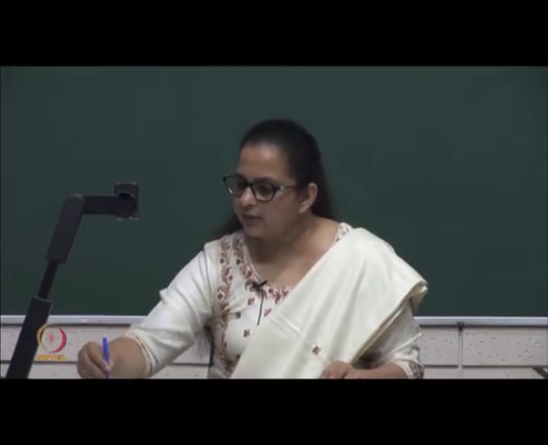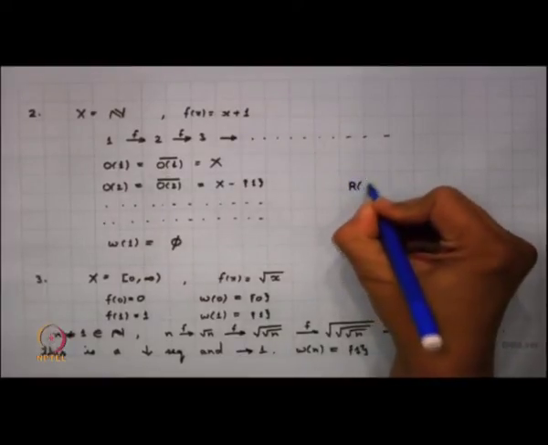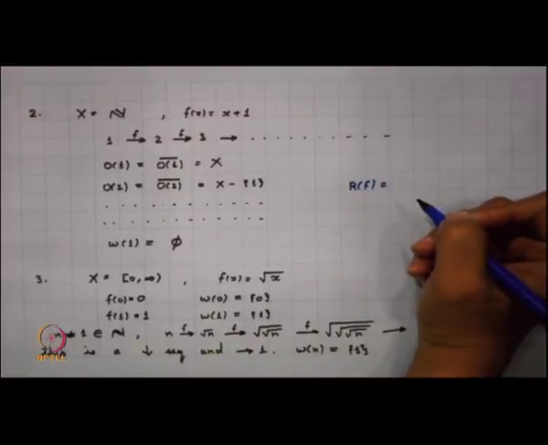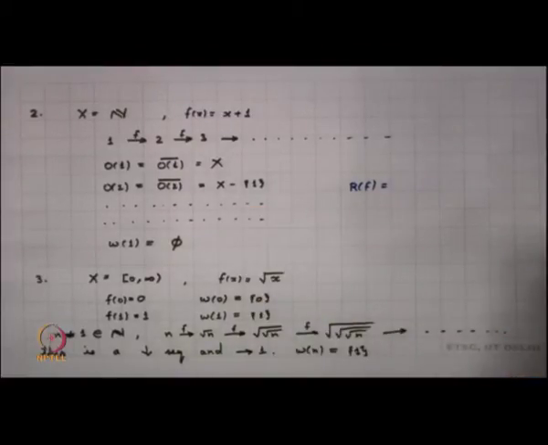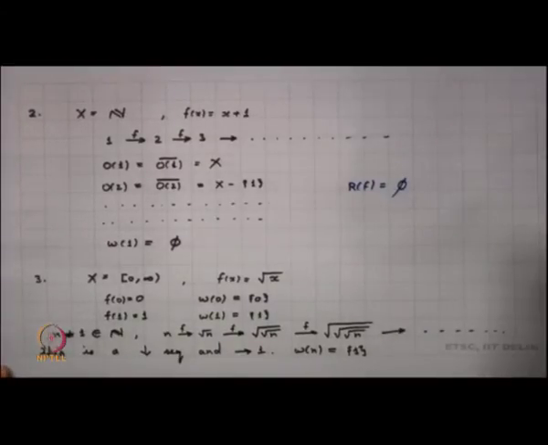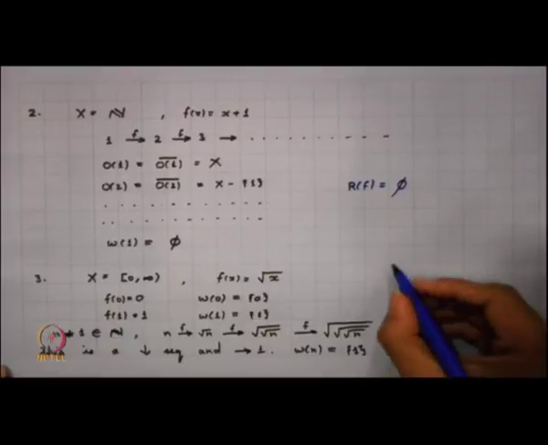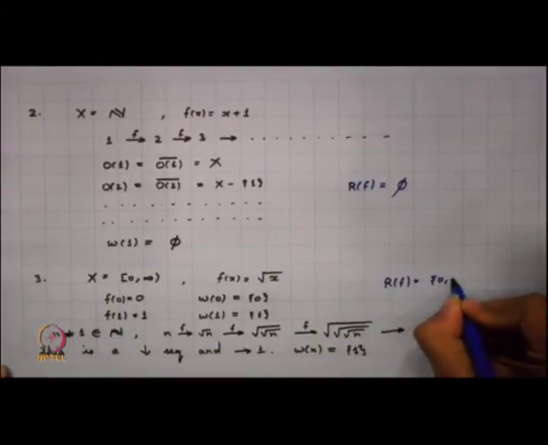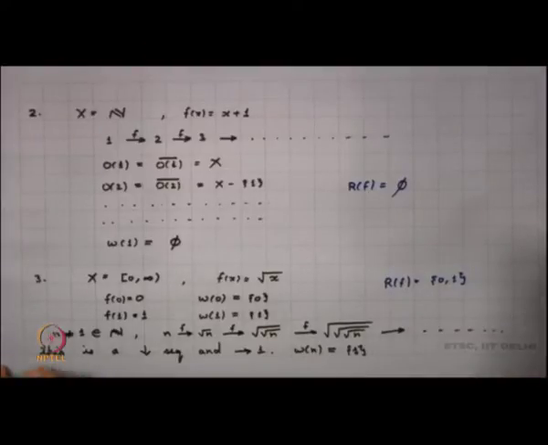What is the recurrent set in this case? Nothing comes back to itself at all, so this is the empty set here. What is recurrent here? The recurrent set here is just {0, 1}.